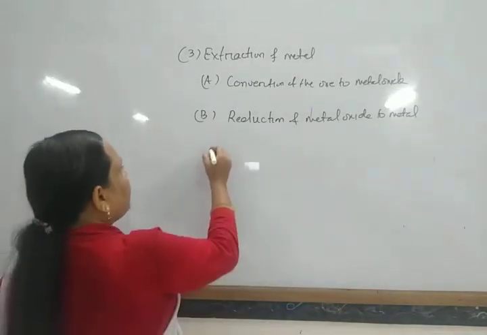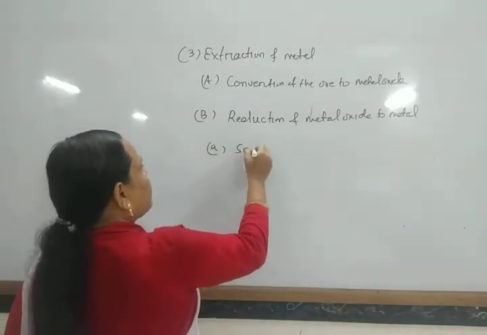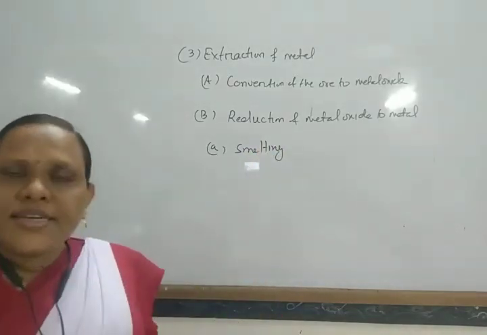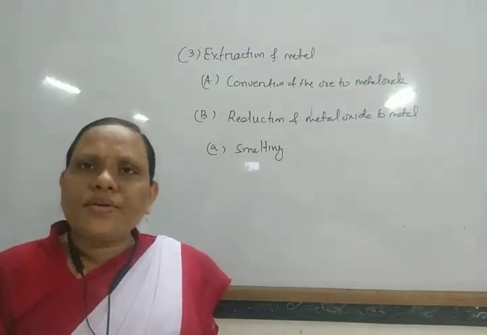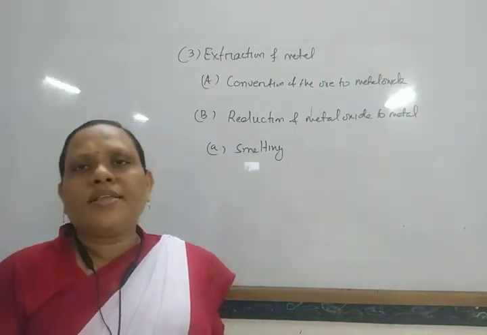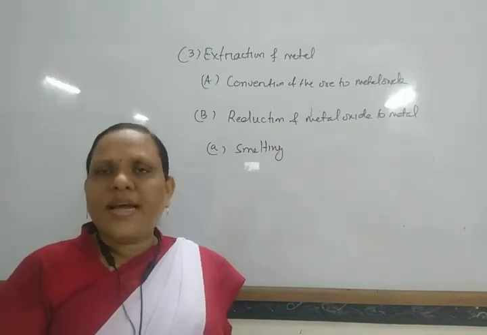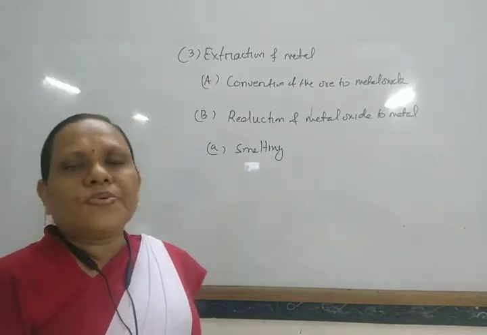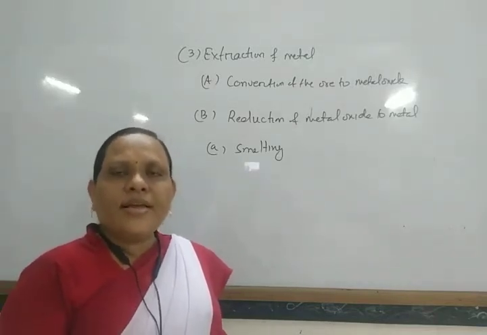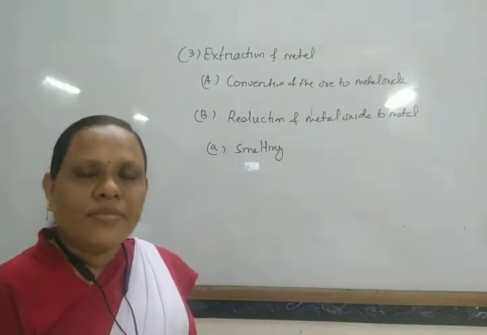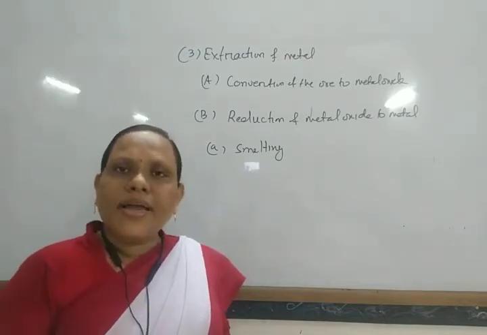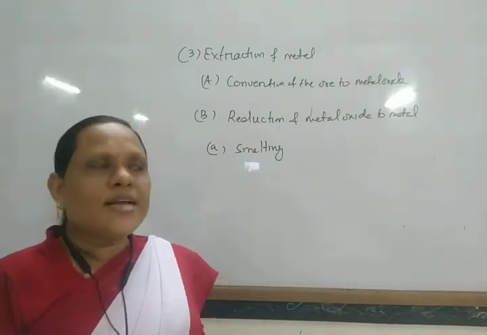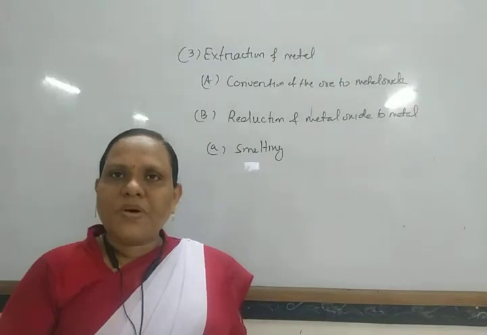The first one is smelting. Smelting is a reduction process in which the reducing agent is generally carbon or carbon monoxide, and the metal is generally obtained in fusible, liquid form. Reduction by carbon or carbon monoxide to get the metal in liquid form is known as the smelting process. In smelting, generally a blast furnace is used.